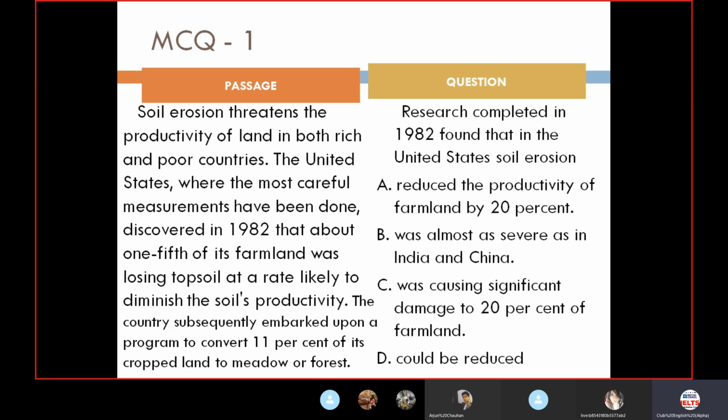Okay, people. I would like to hear your option. Which option have you selected for this one? Okay, you can unmute. Enough time was given. You can unmute and tell about the answer.